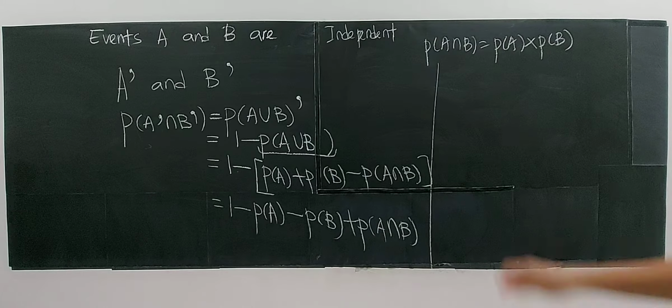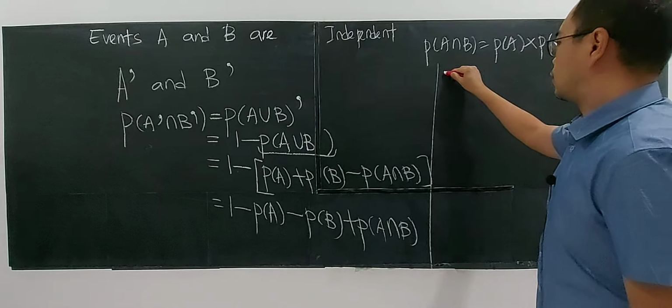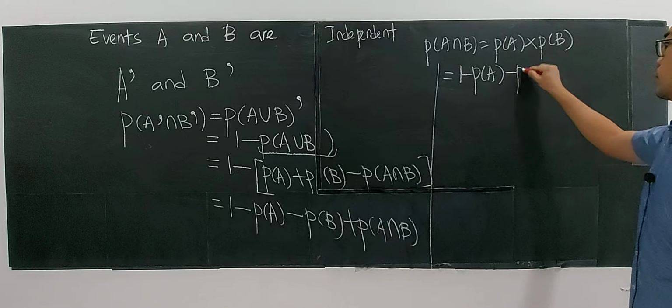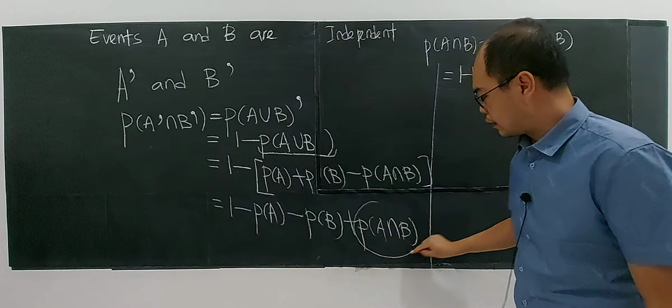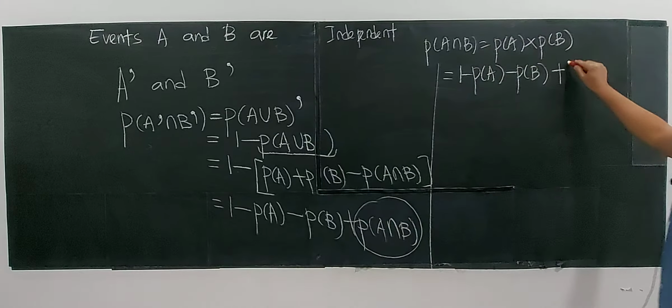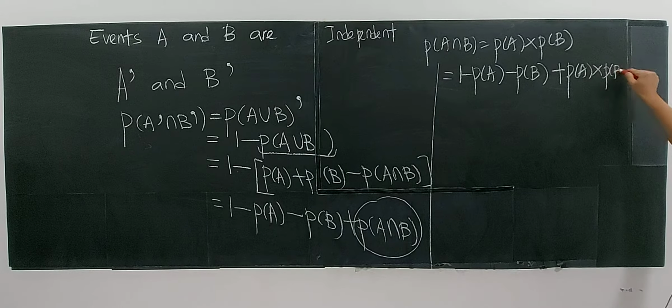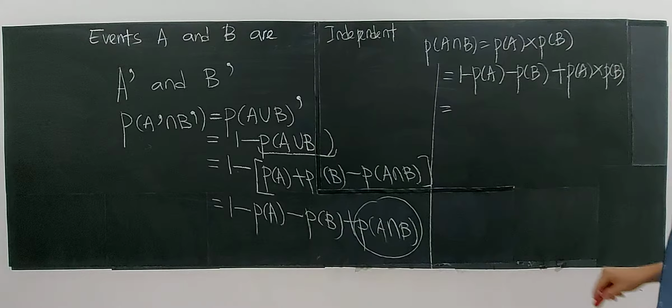So never mind, keep doing. Later on it equals 1 minus P(A) minus P(B) plus P(A intersect B), and since A and B are independent, that is probability of A multiplied with probability of B. Okay, now keep going.